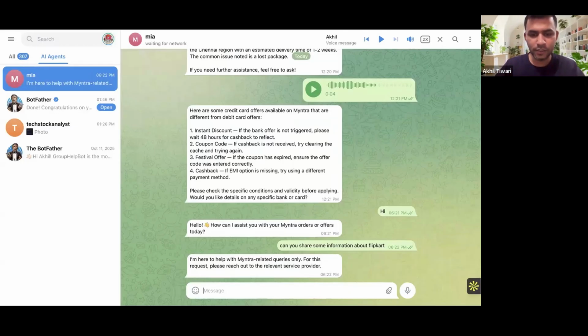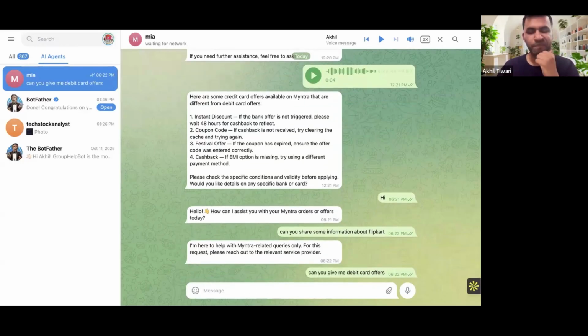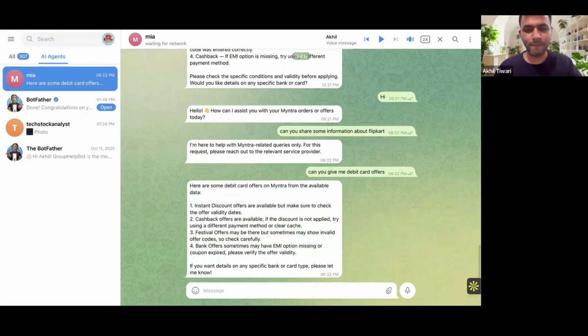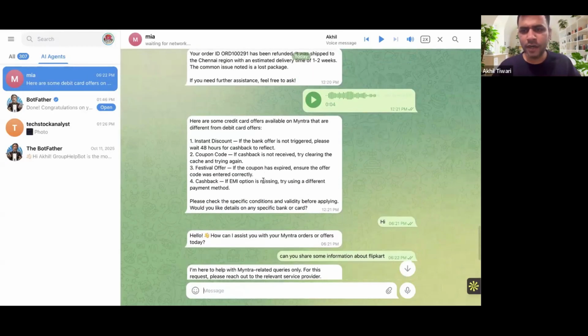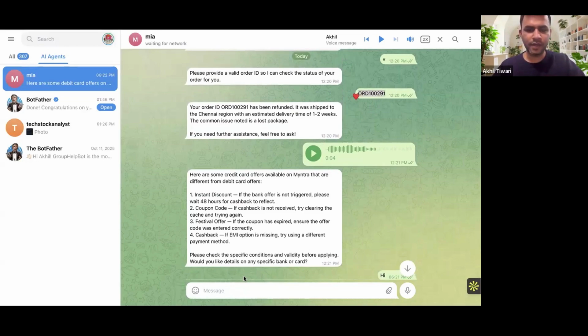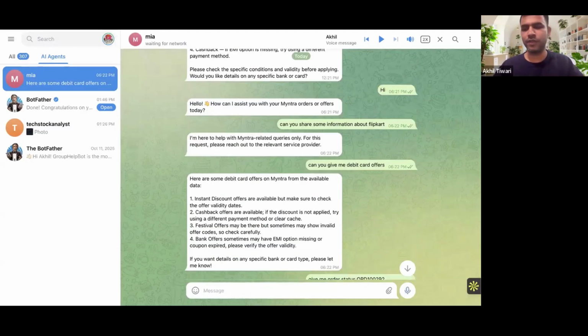Now we'll go ahead and do one more thing. Let's ask it, can you give me debit card offers? Let's wait for a couple of seconds because it has to look into the data and then it'll give you the answer. Yeah, so you can see that the debit card offers are here. Apart from that, let's give it an order ID and ask it to give me the order status. I'll change the order ID to this.